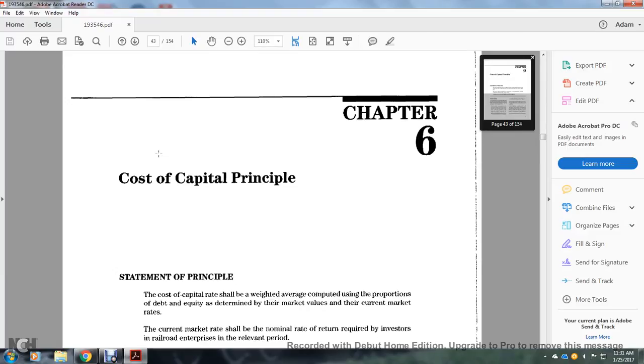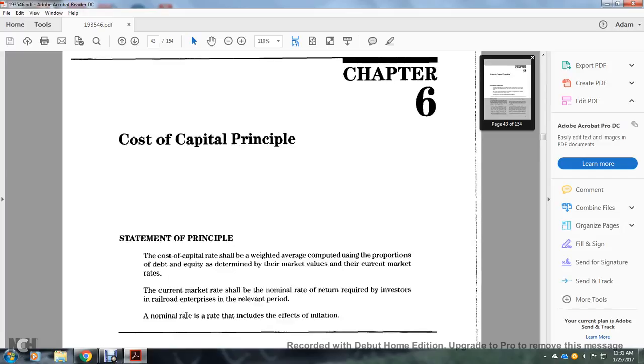All right, Chapter 6, Cost of Capital Principle. Statement: The cost of capital rate shall be a weighted average computed with the use of the proportion of the debt and the equity, determined with their market value at their current market rate. The current market rate shall be the nominal rate with the return required by the investor of the railroad enterprise